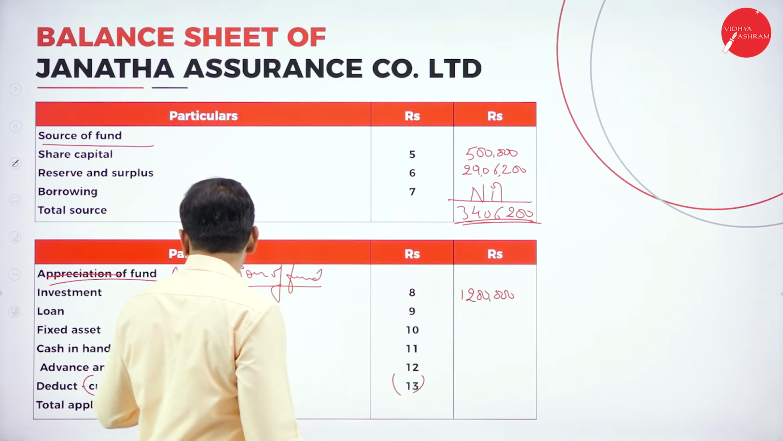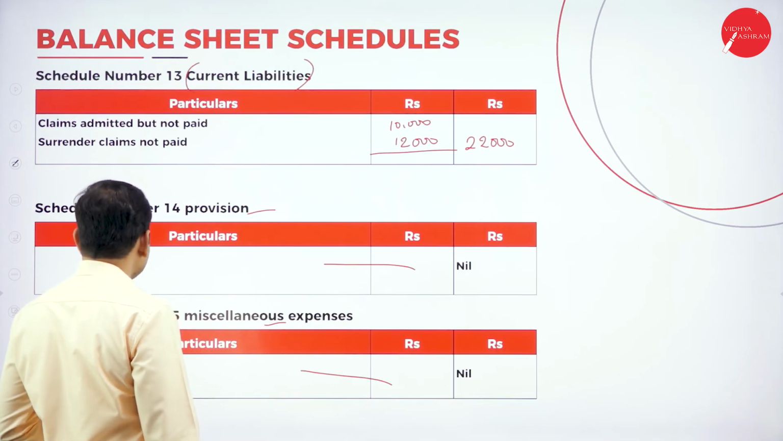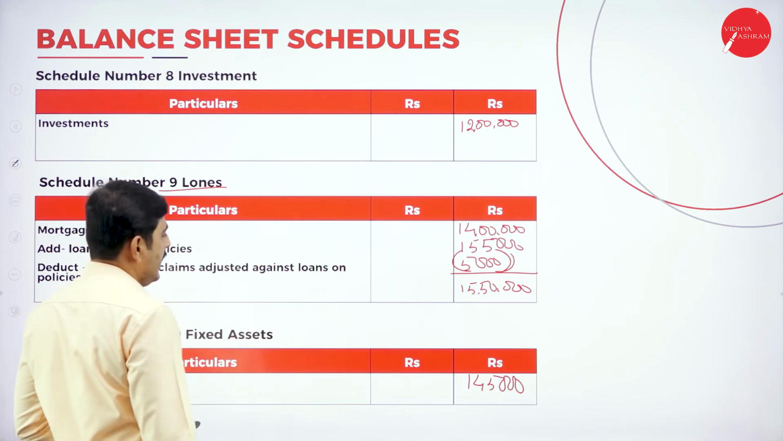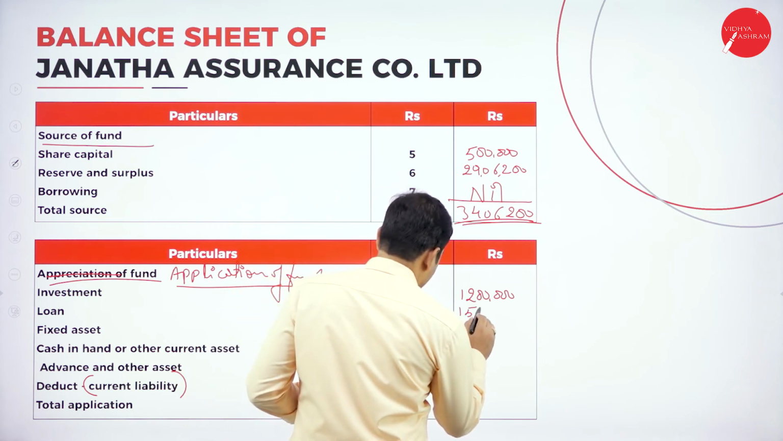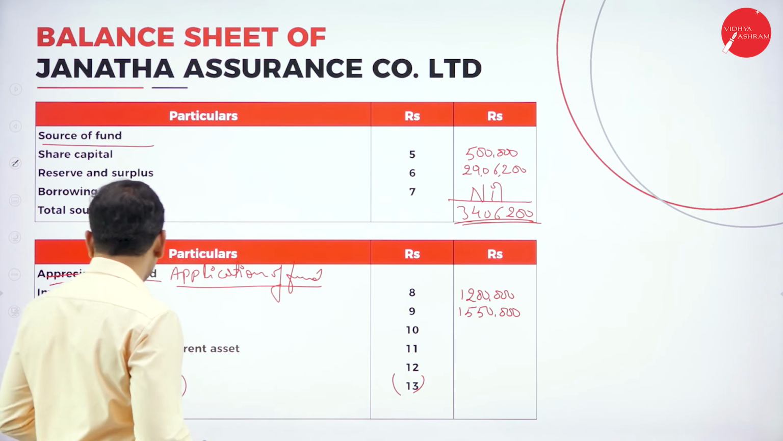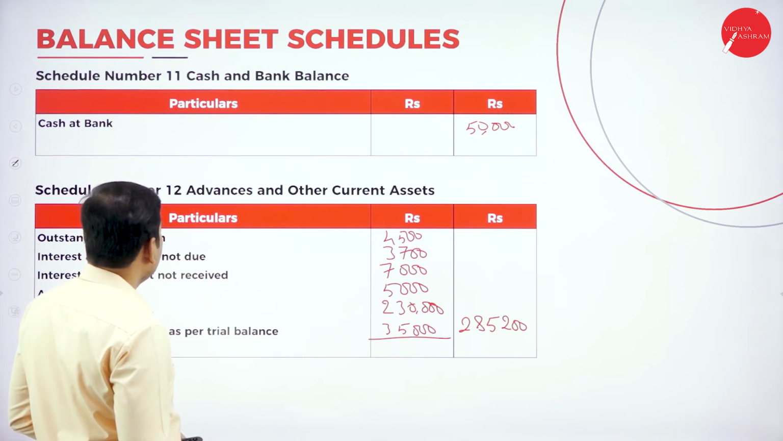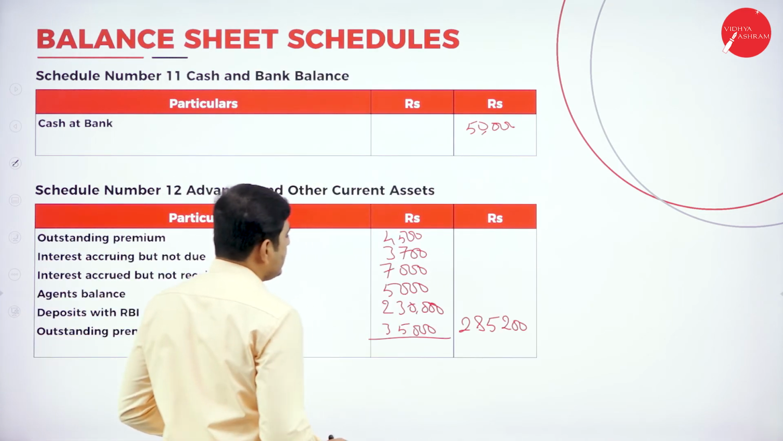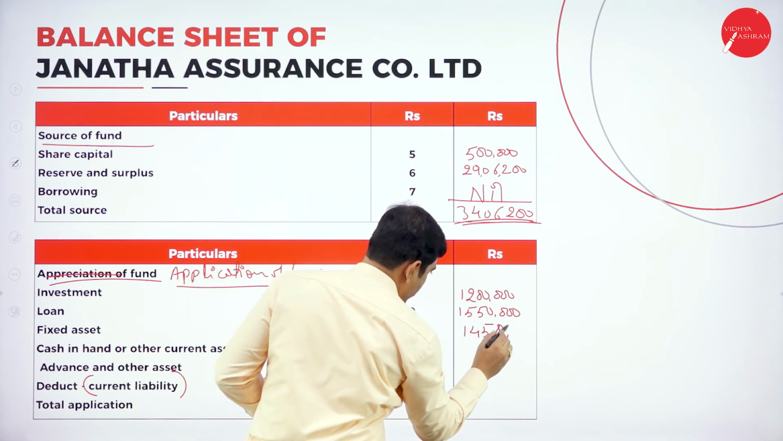Next item is schedule number 9, loans and advances. So schedule number 9, loans, it is 15 lakh 50,000. Next item is fixed assets. So what is the total amount of fixed assets? We have only building here. So it is 1 lakh 45,000.